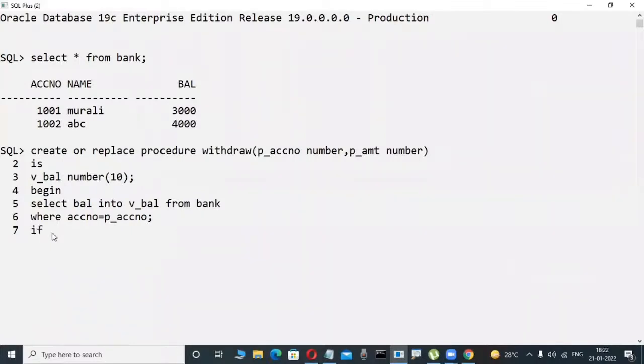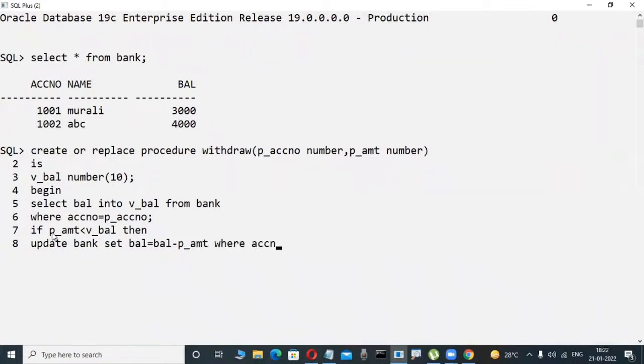Whenever I insert an ATM card and try to withdraw 9,000, as in the previous case, that is an amount only. Logically observe here, not the coding: if that amount is less than the available balance, then I want to affect that in the database. Update table name set balance equal to balance minus p_amount, where something is there.